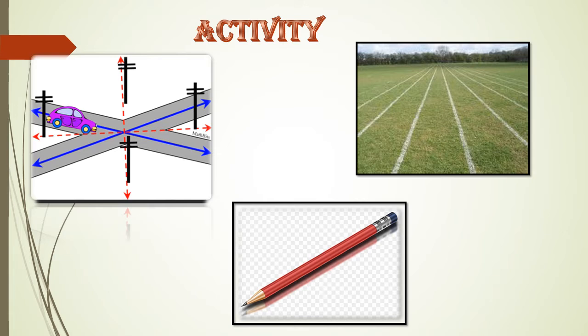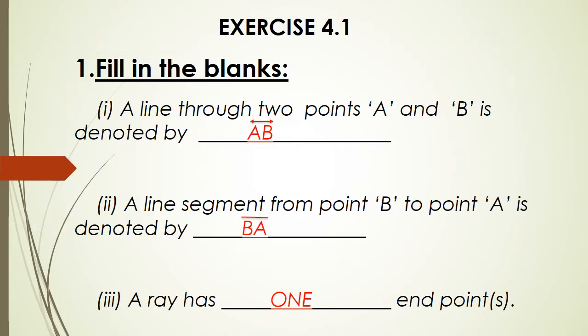Page number 86 in your maths book, Exercise 4.1. First question. Fill in the blanks. A line through 2 points A and B is denoted by. Read the question carefully. A line through 2 points, not a beginning point or end point. It is just 2 points. A line passes through the 2 points. So what is the answer? It is a line. So I am writing AB bar with two arrows, because a line has no end point and no starting point.